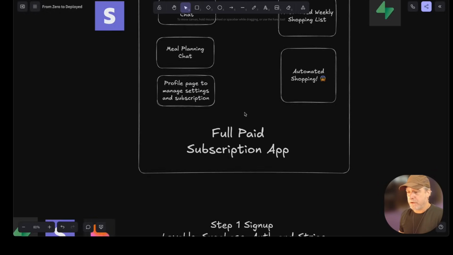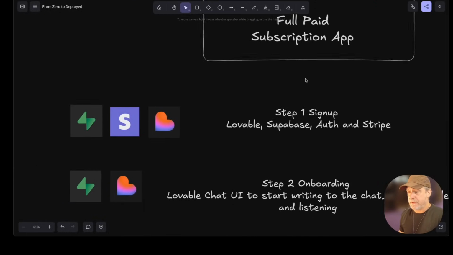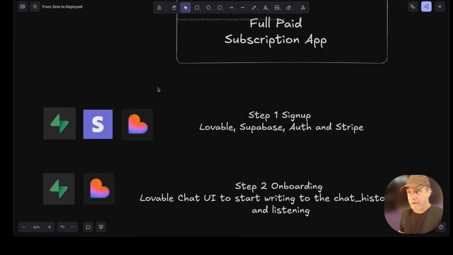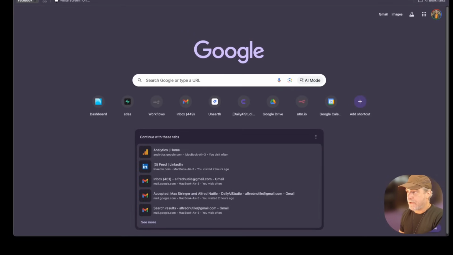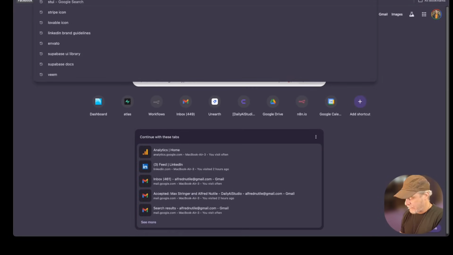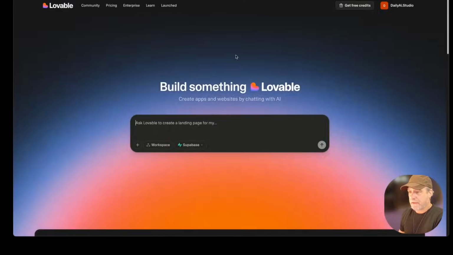The first thing we're going to do is the sign up: Lovable, Supabase Auth, Stripe. We're not going to mess around. This is going to be a paid application. I'm not going to go into heavy prompting stuff. People do a lot of that. I'm going to just let